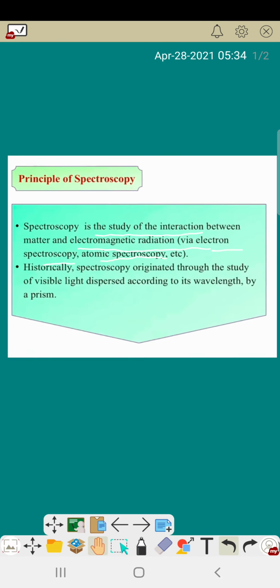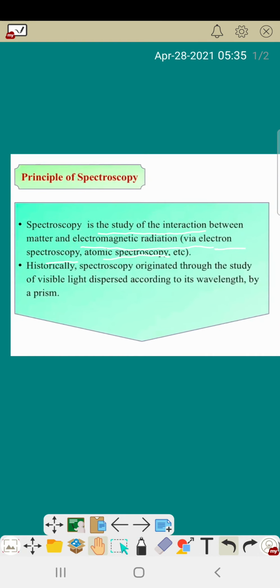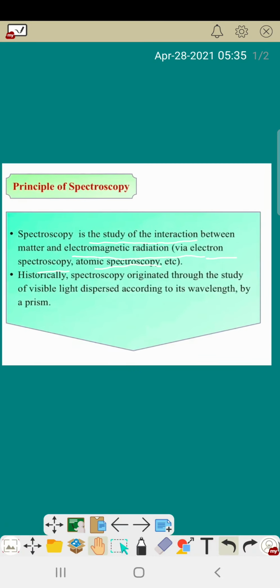So this is basically in a matter. Actually, matter has so many types of subatomic particles, like electron, positron, anti-proton, proton, and neutron. But an atom is basically made with a nucleus, which has protons and neutrons, and outside the nucleus, in many orbits, there are many electrons revolving.